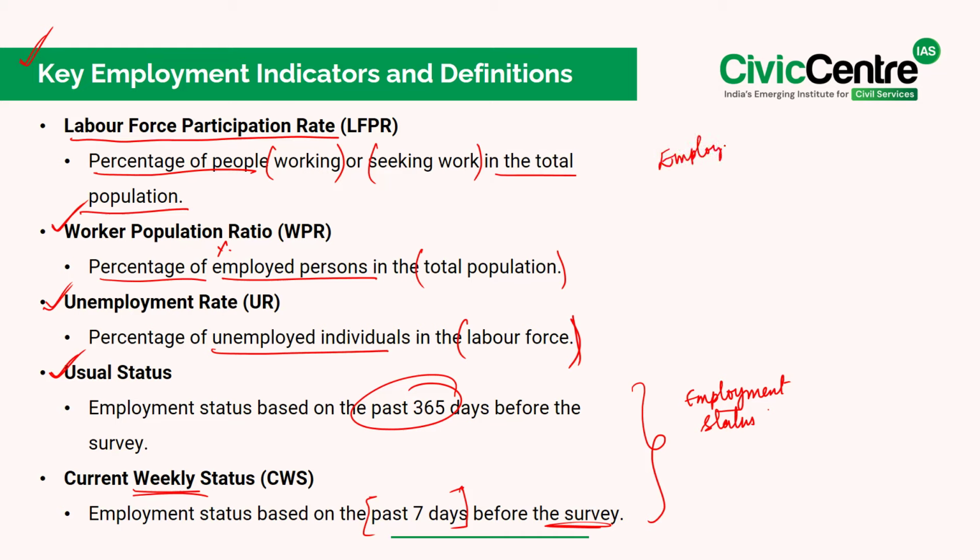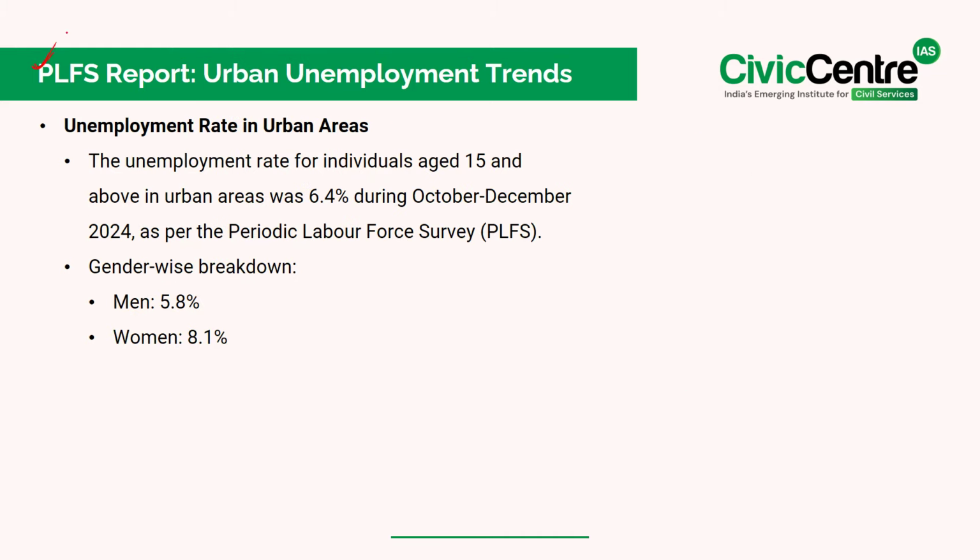Now, let's look at the latest unemployment trends based on the periodic labor force survey. Know that, according to the report, the unemployment rate for individuals aged 15 and above in urban areas stood at 6.4% during this period. Now, if we break it down by gender, the unemployment rate for men was 5.8%, while for women, it was